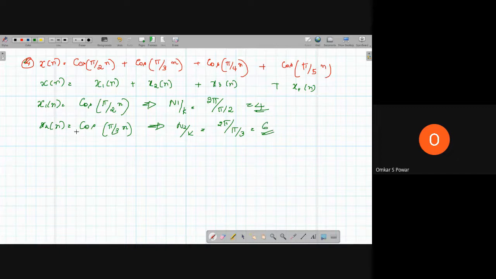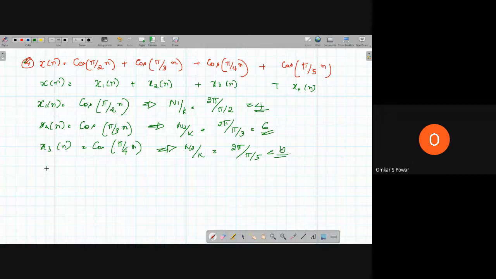Similarly for x3 of n, cos pi by 4 into n, N3 by k is equal to 2 pi divided by pi by 4, which is equal to 8.